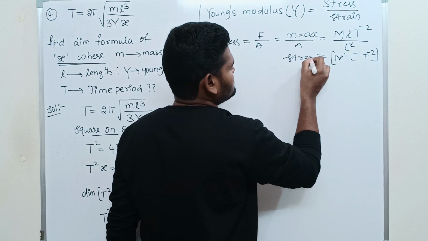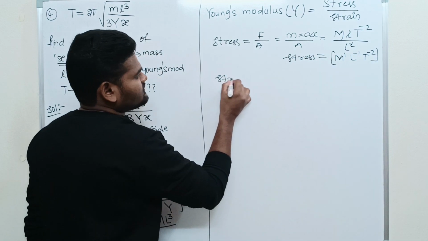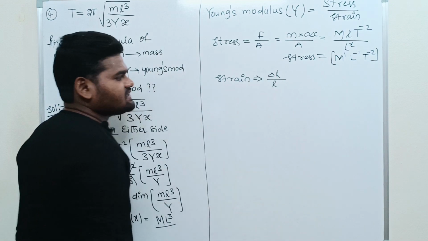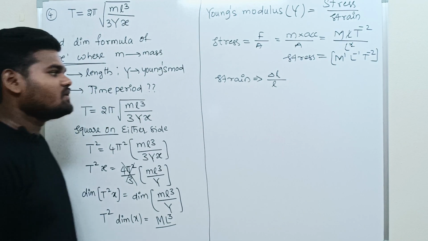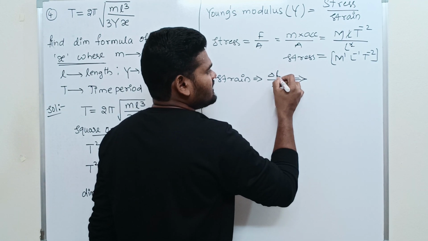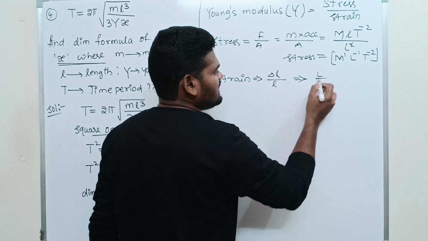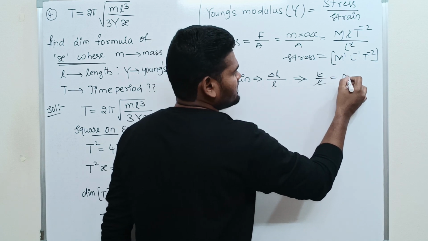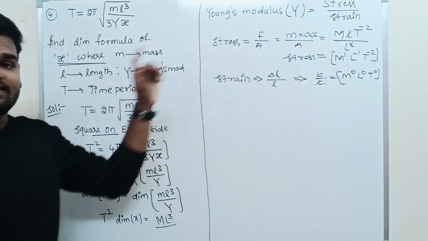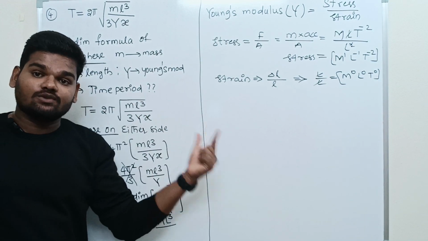This is stress. What is strain? Strain is nothing but the change in length divided by its original length. The ratio of change in length to its original length is called strain. So delta L, dimensional formula is L; normal length, L, gets cancelled out. Dimensional formula, M power 0, L power 0, T power 0. All these things we discussed in lecture number 2.